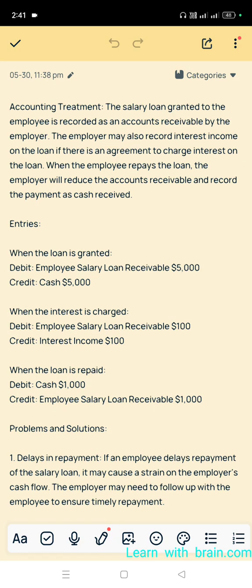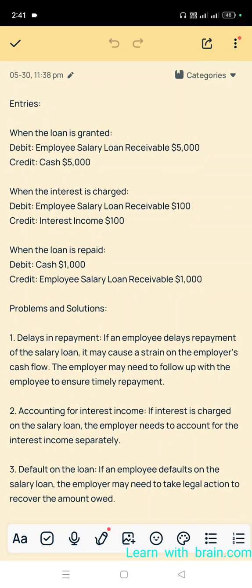Now we go for entries. First entry, when the loan is granted: employee salary loan receivable account debit 5,000, credit cash account 5,000. Why do we debit employee salary loan receivable?